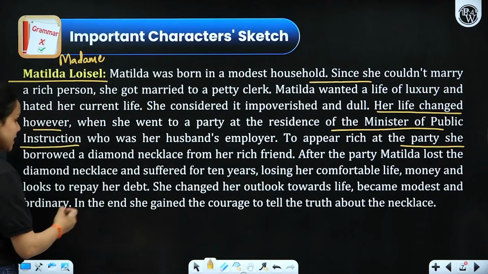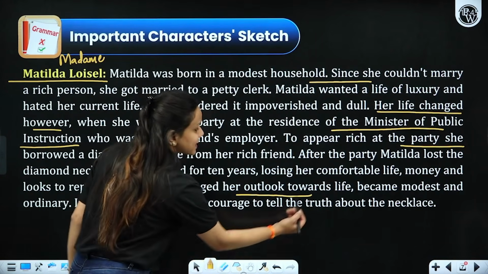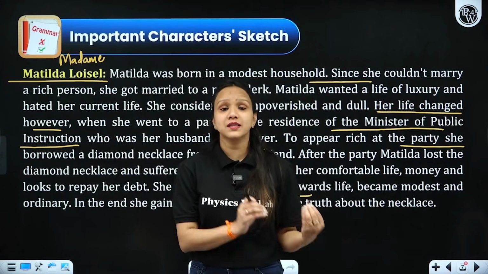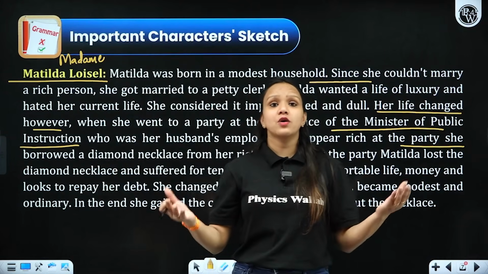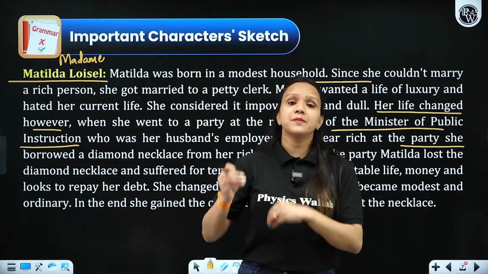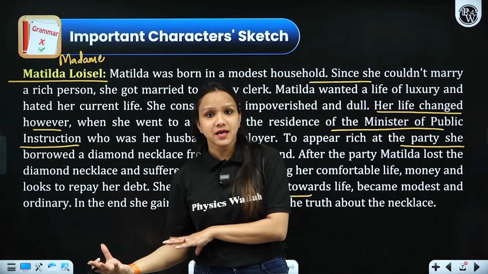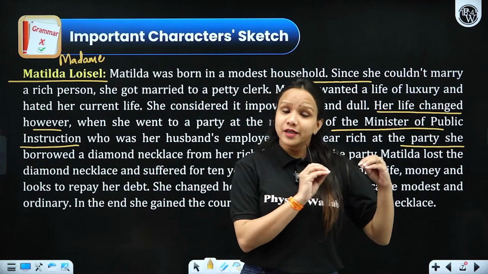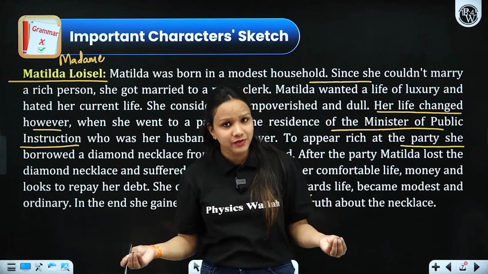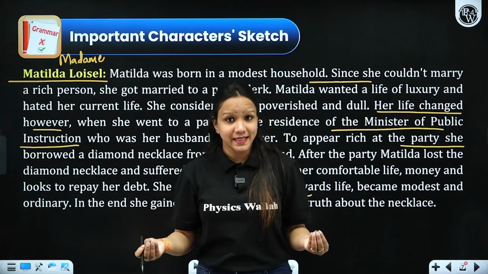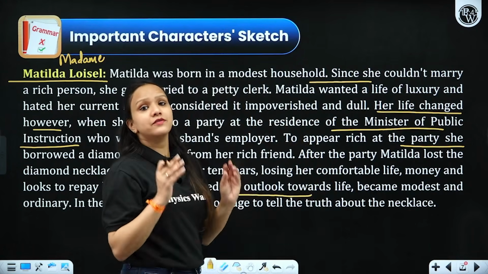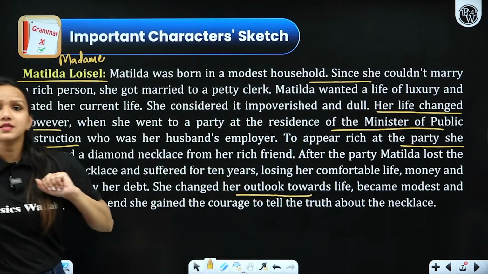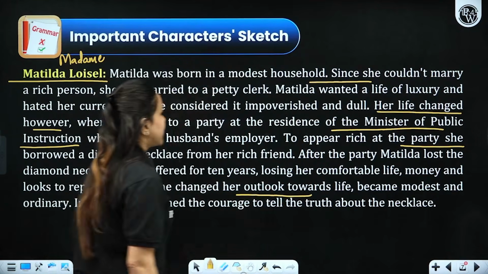All right, dear students, then she changed her outlook towards life in the meantime, when her husband had to take loans and they had to repay those loans over a longer period of time. They kept repaying the loan for at least 10 years, right? And they had to live in poverty. She started looking dull even. And it was then that she understood the real meaning of life, the real meaning of contentment, and her perspective towards life was totally changed by this time. She became modest and content after that.